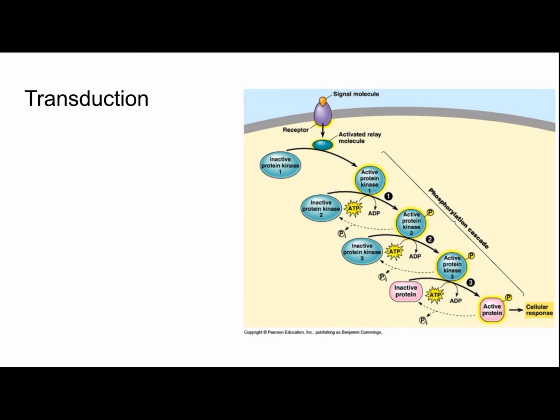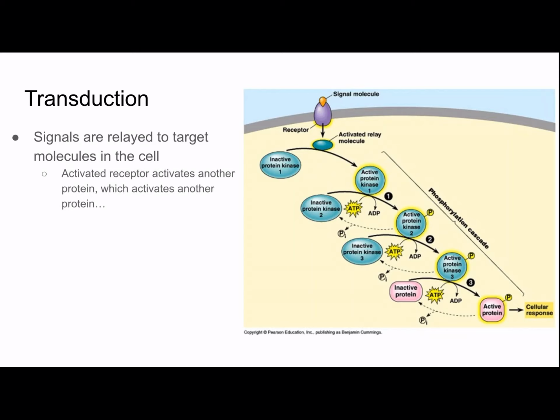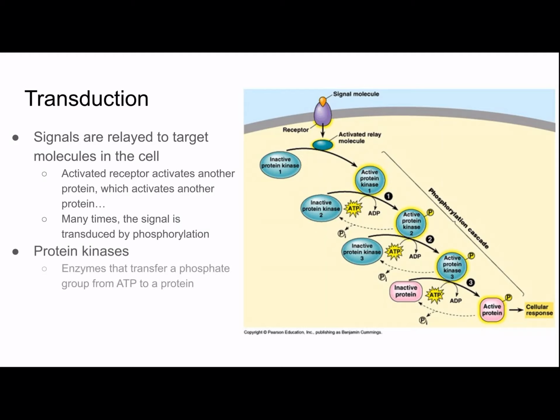The next step would be transduction, where signals are relayed to target molecules in the cell. An activated receptor activates another protein, which activates another protein. Again, that same pattern. Many times the signal is transduced by phosphorylation. Again, protein kinases we talked about earlier are enzymes that transfer a phosphate group from ATP to a protein. So as you can see in this picture, a protein kinase will activate another protein kinase, and that cycle continues.